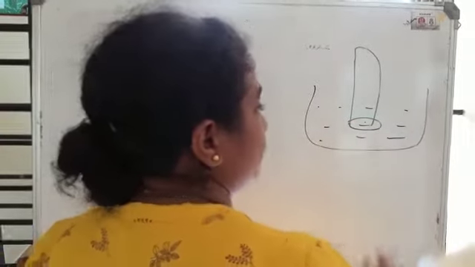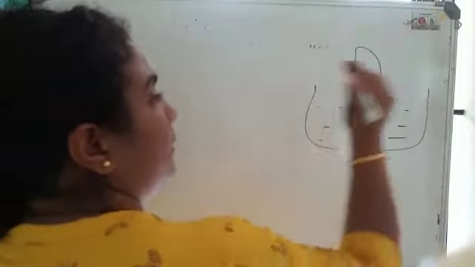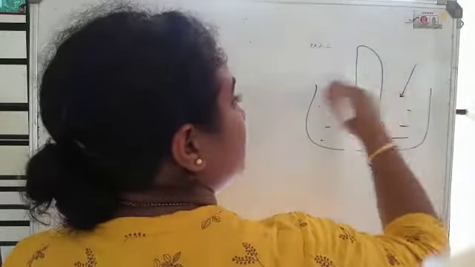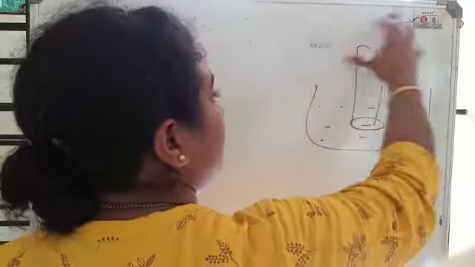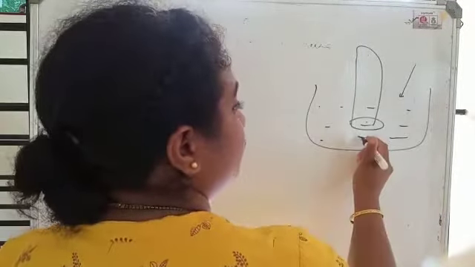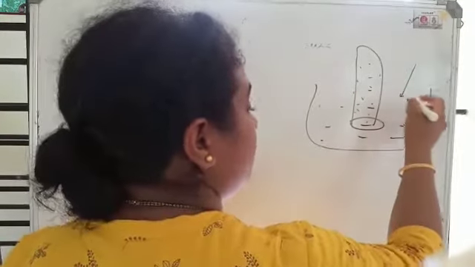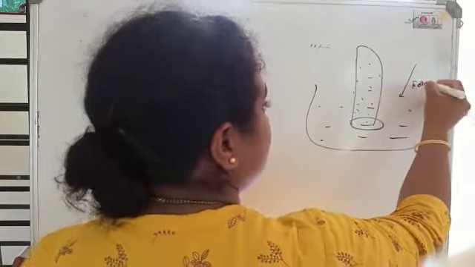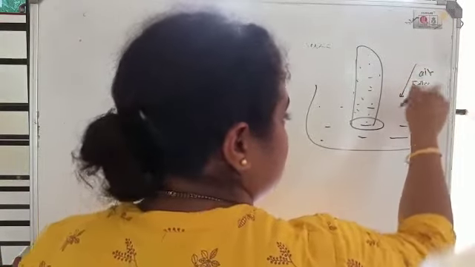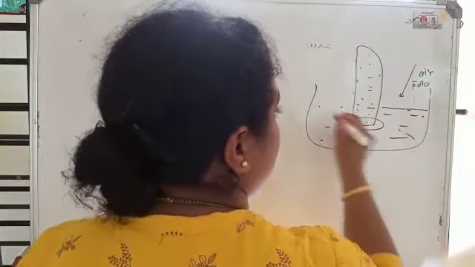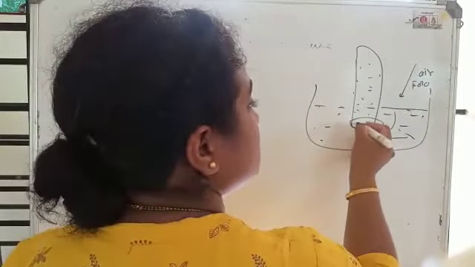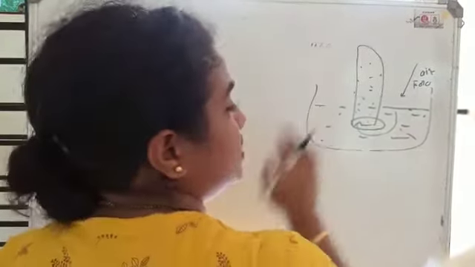Depending upon the pressure exerted by the atmosphere, or the air particles present over here, the fluid will rise to a certain level in the test tube. Depending upon the amount of force exerted by the air on the surface of the liquid, it will force some amount of fluid to move into the test tube.